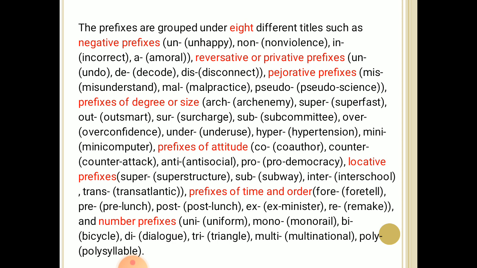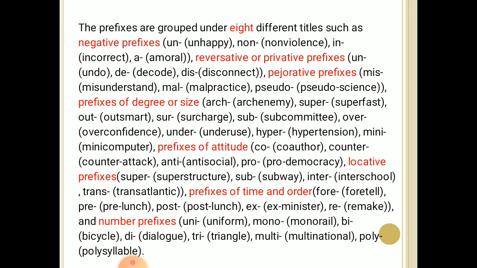Third, pejorative prefixes: misunderstand, malpractice, pseudoscience. Fourth, prefixes of degree or size: arch enemy, super fast, outsmart,